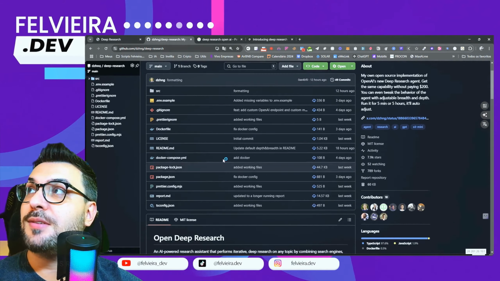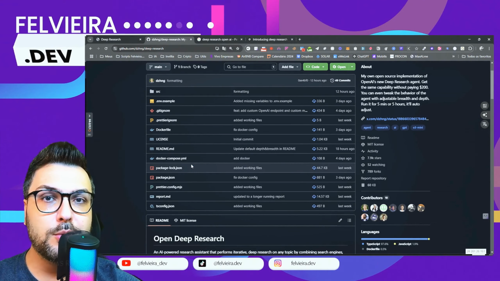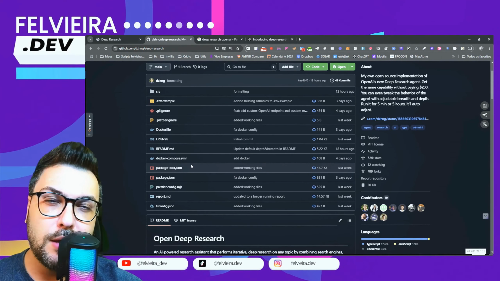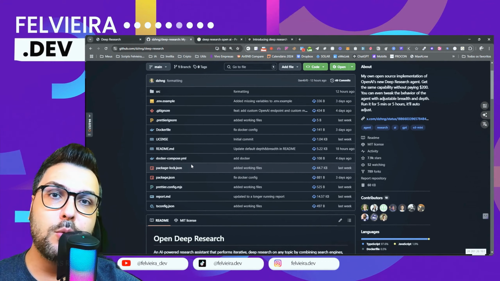So what happens is this version he made is the terminal version. You install it there and you can access it via terminal. The flow: you ask your question, it returns some questions to make the research a bit better. You answer the 3 questions and then it keeps researching. You can define how deep you want it to go.